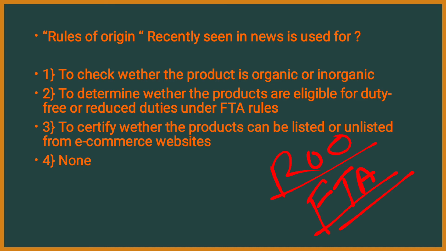Second, to determine whether the products are eligible for duty-free or reduced duty under free trade agreement rules. Third, to certify whether the products can be listed or unlisted from e-commerce websites, or none of the above. As I told, it is part of free trade agreements, therefore option 2 is correct. That is, to determine whether the products are eligible for duty-free or reduced duty under free trade agreement rules.